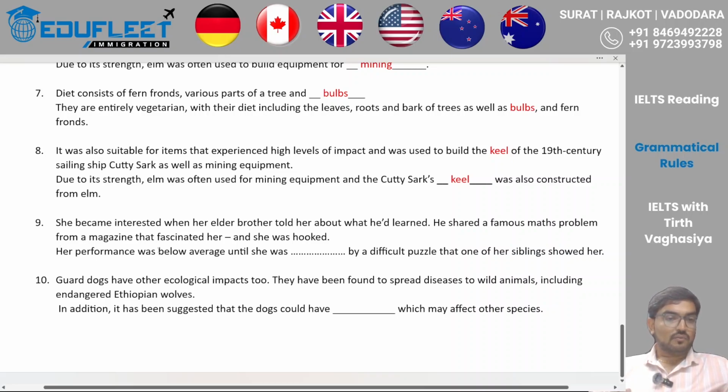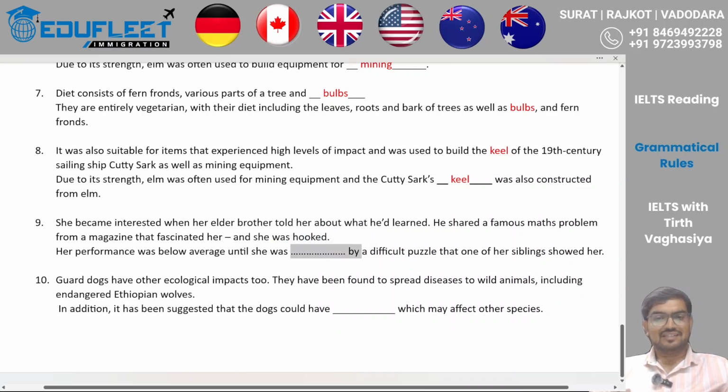Her performance was below average until she was blank by a difficult puzzle that one of her siblings showed her. Her performance was below average, okay, until, so there is a time formation, she was something by a difficult puzzle.